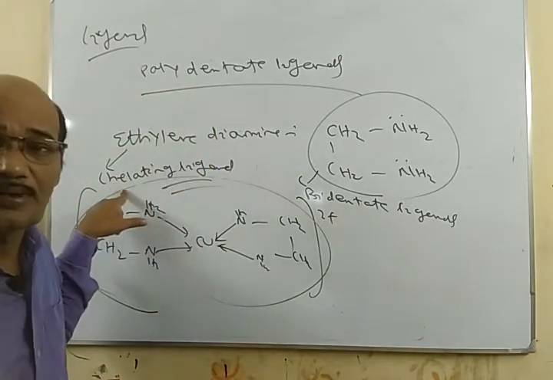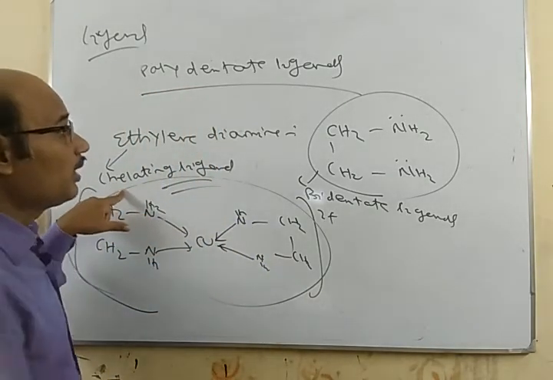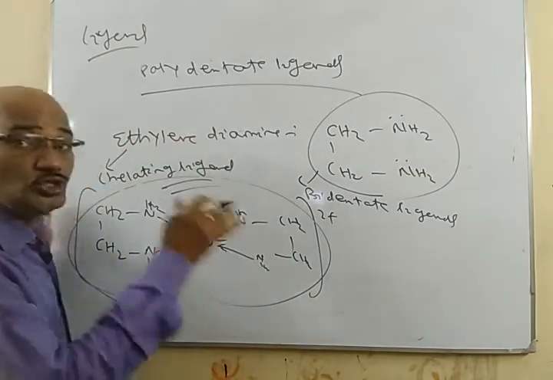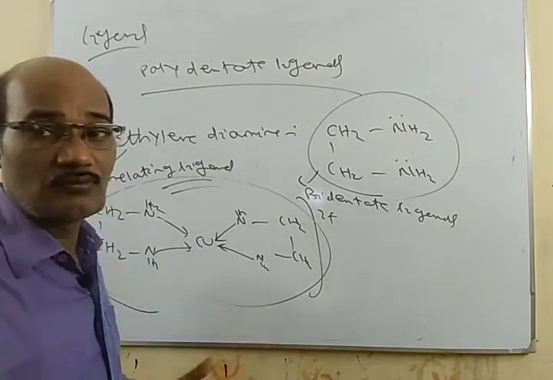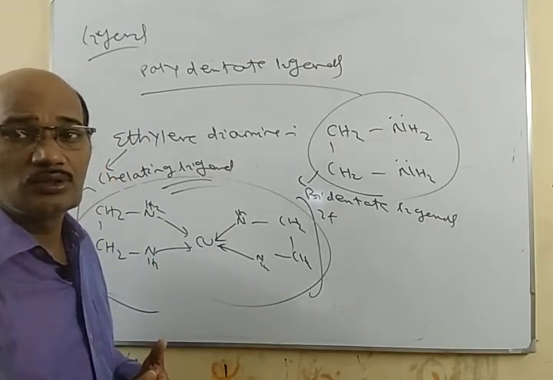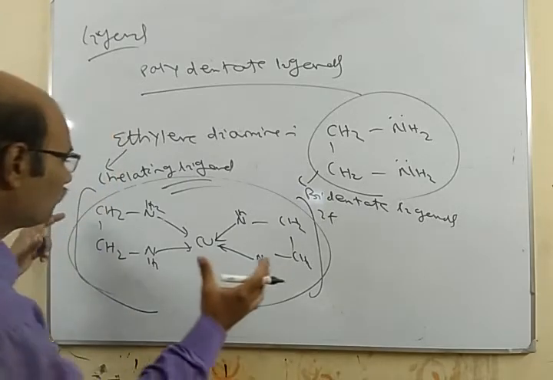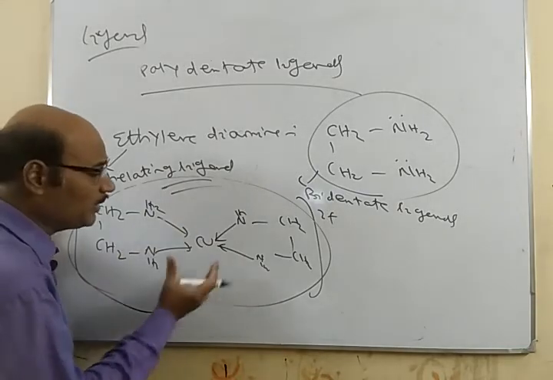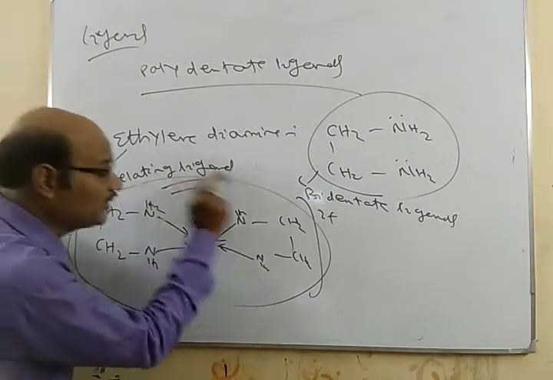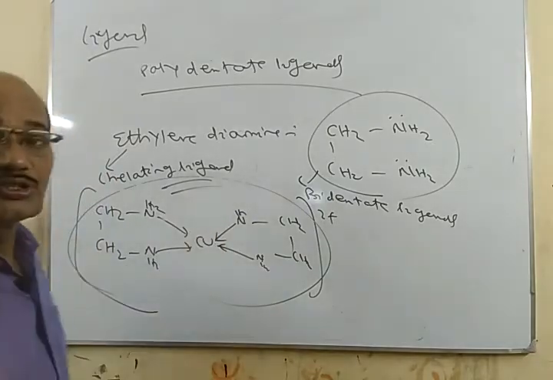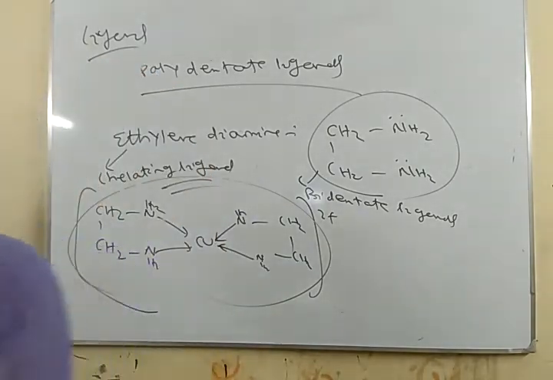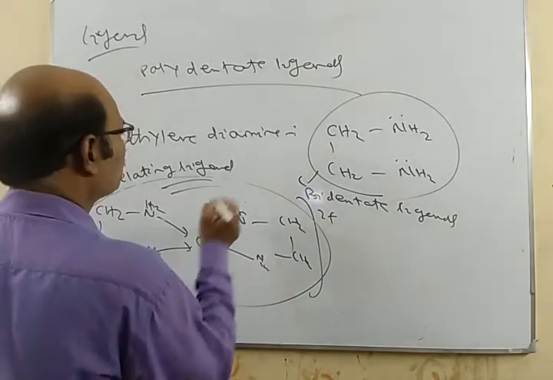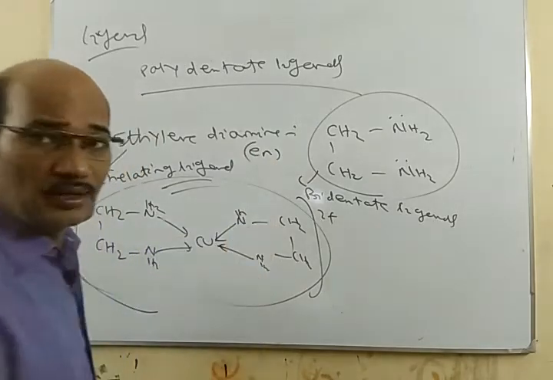So this is also called a chelating ligand. That means not all the polydentate ligands are chelating. Those polydentate ligands which have the capacity to donate two or more than two electron pairs and are forming a ring-like structure are called chelating ligands. Also here is another example, EDTA. This is ethylene diamine, also known as EN.